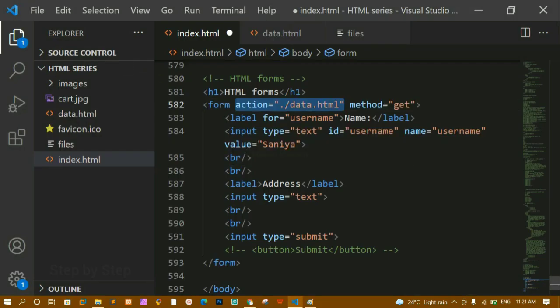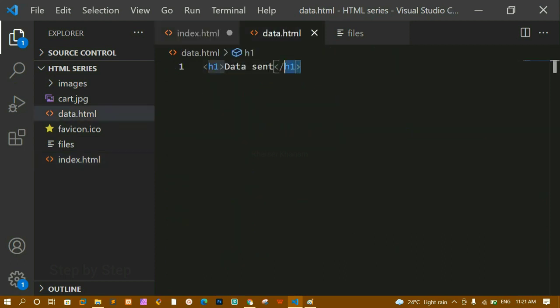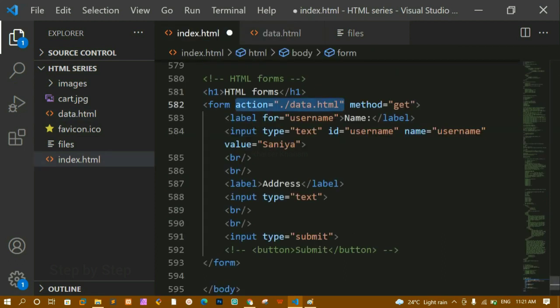If you are aware of a little bit of PHP, good, or if you don't know, then also no problem. But this is how we are going to use forms. Using this input field we can display multiple data, and whenever I click on the submit button, whatever action I have given here, it will be processed inside that one and the data will be sent to this file. But when we are using PHP, we will not send the data to other files. We will be sending the data to the server, and from the server we can process the data.